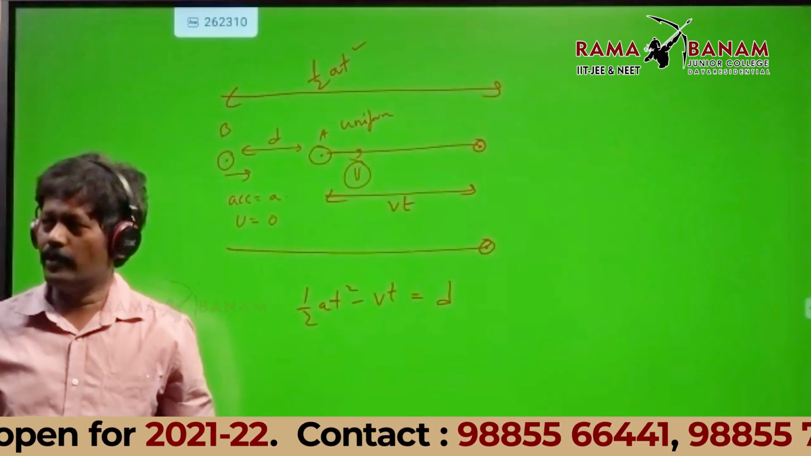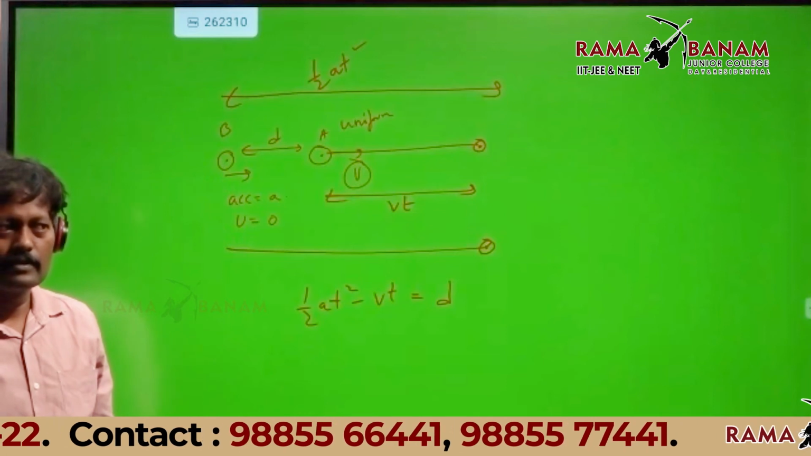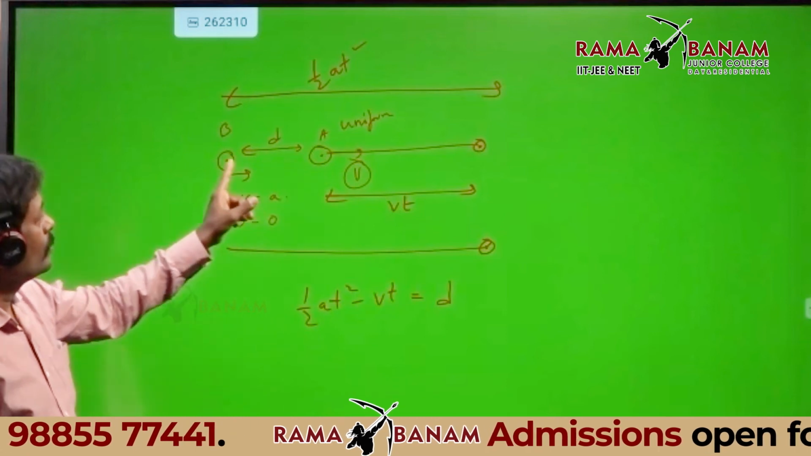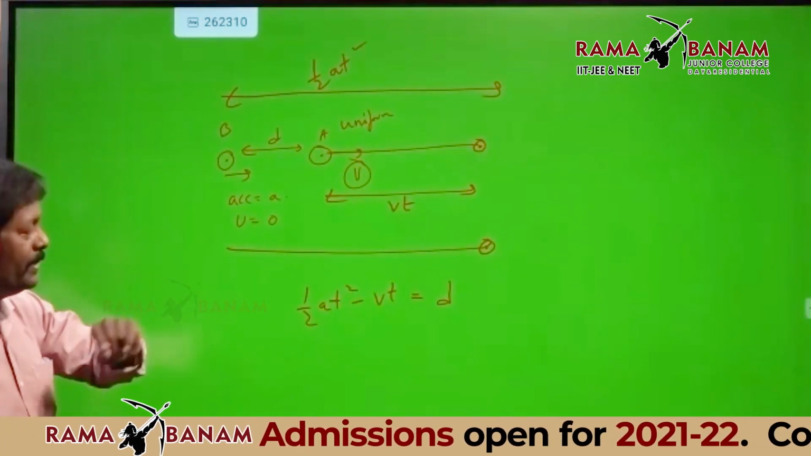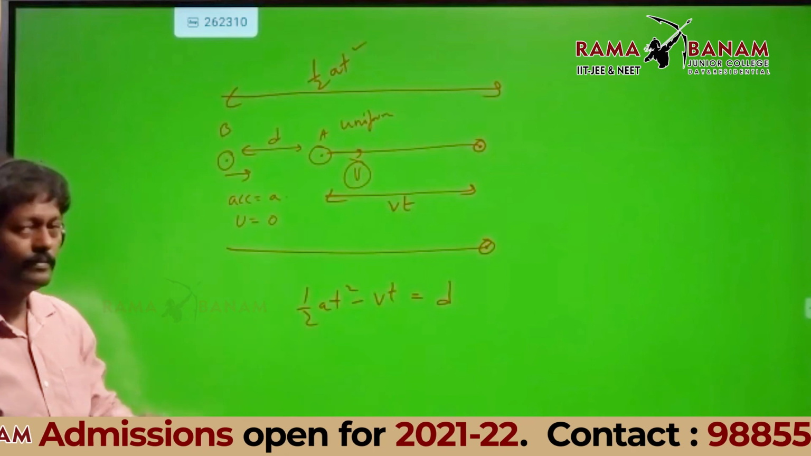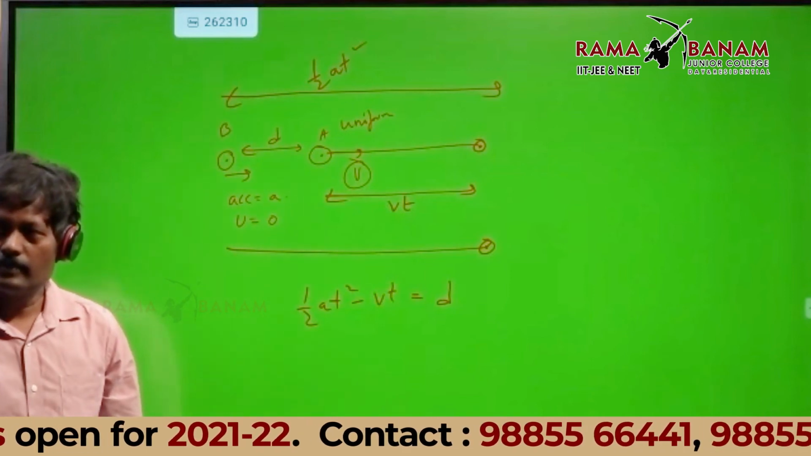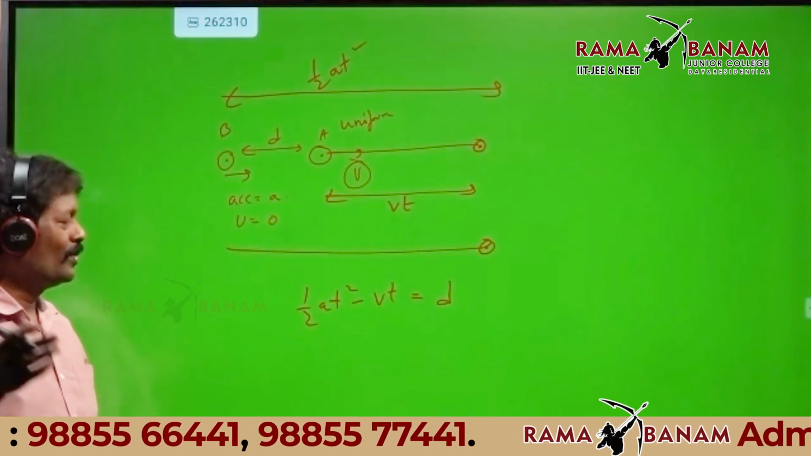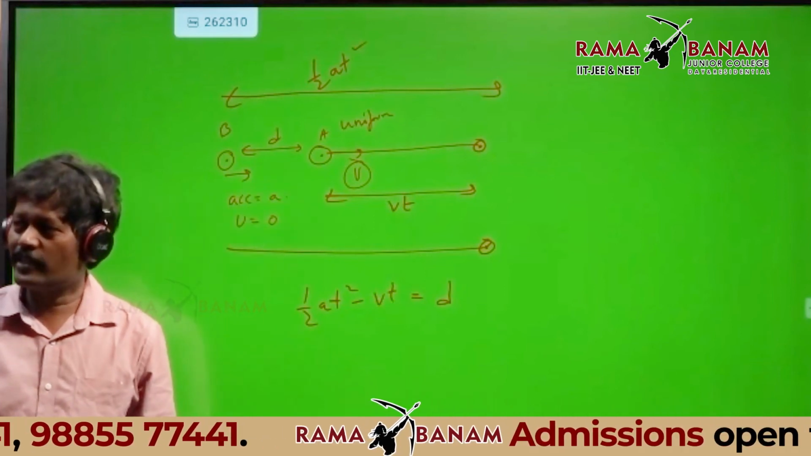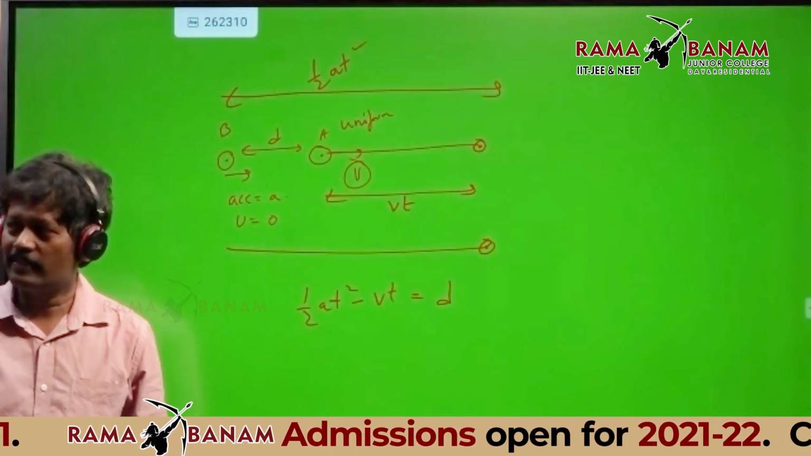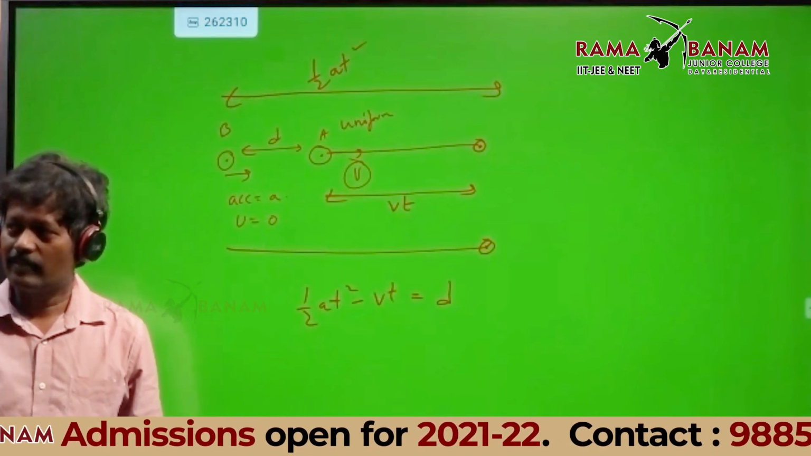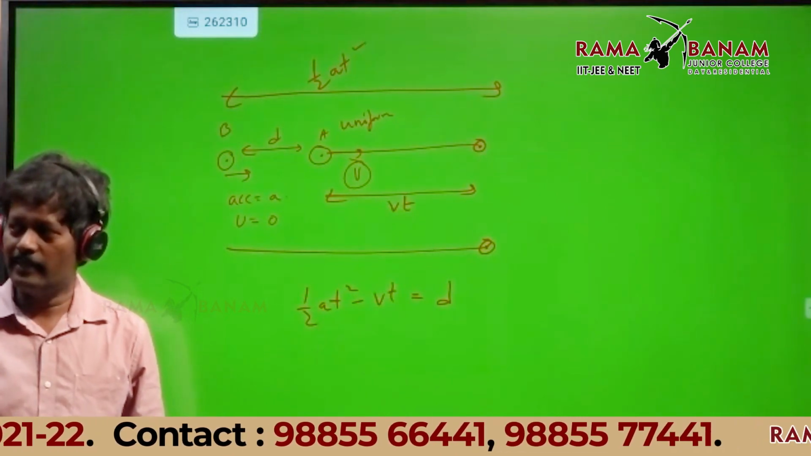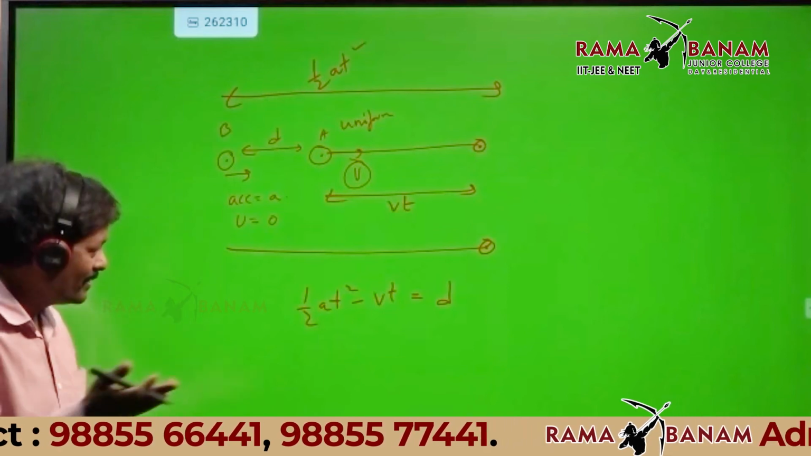Sir, total distance traveled by B is D plus vt, no, sir? Tell me how much. Total distance traveled by B is D plus vt. Beautiful point, correct. Then we should take the time and find time by using that both, no, sir?